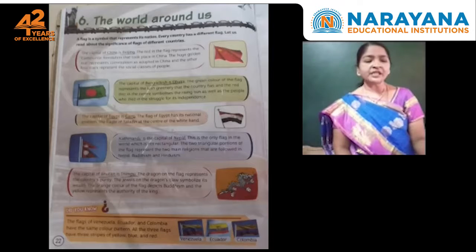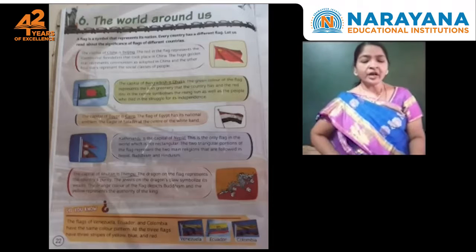Once you observe China's flag, children, you will see 5 stars on the flag. The big star represents communism as adopted in China, and the remaining 4 stars represent the social classes of people.